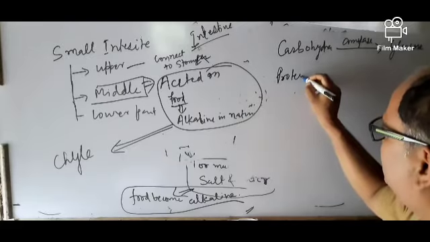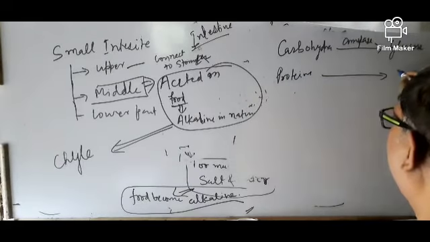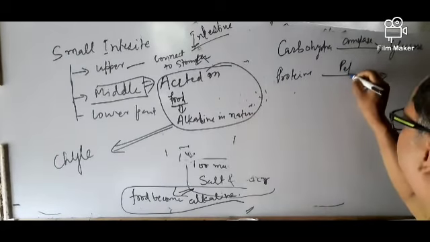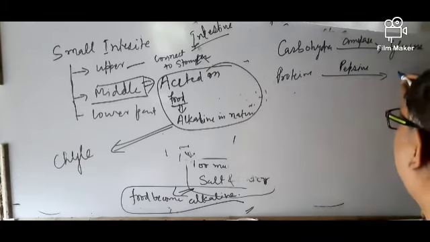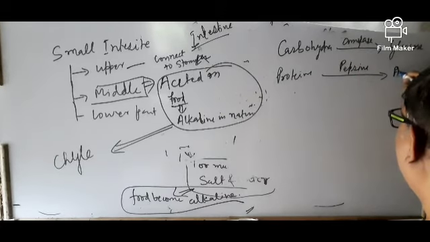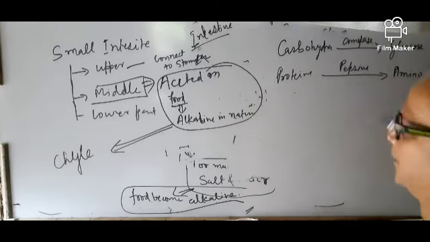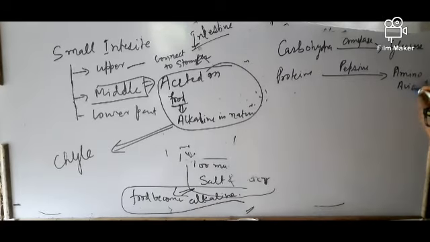Protein digestive enzyme, pepsin, converts protein into amino acid.